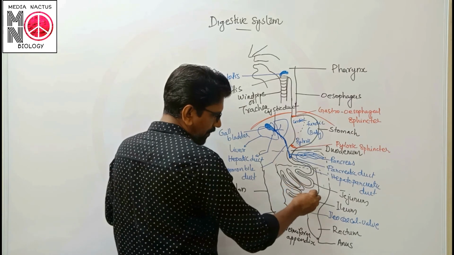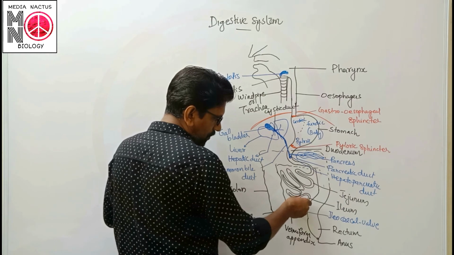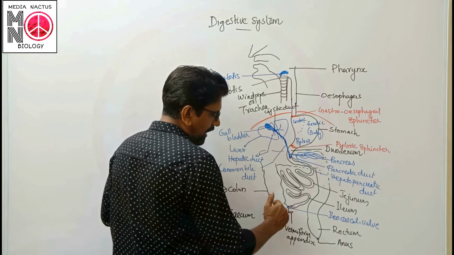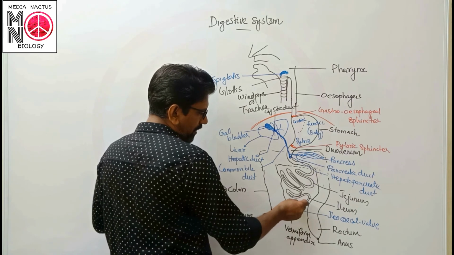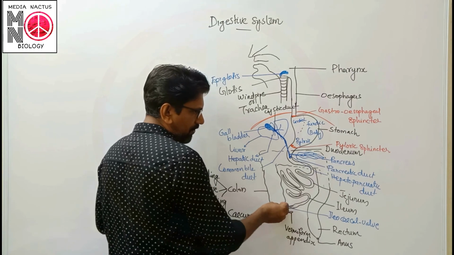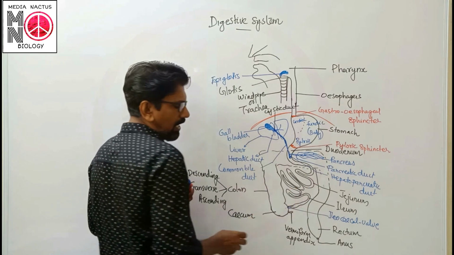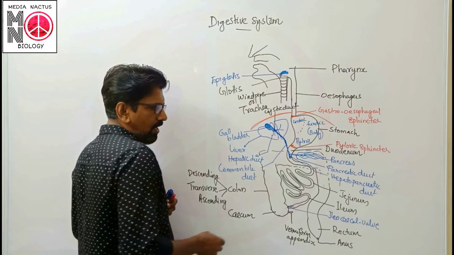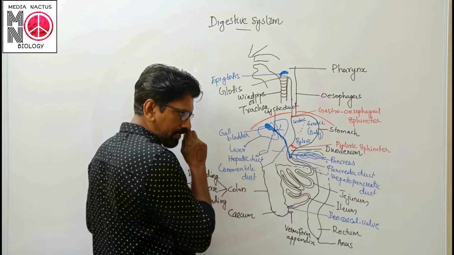It allows the entry of the food after digestion and absorption toward the cecum and prevents the reverse flow. That is, as the digested and absorbed material enters into the cecum, it is considered the feces. The feces may not re-enter toward the ileum. So the ileocecal valve prevents the reverse flow of the feces toward the ileum or small intestine.